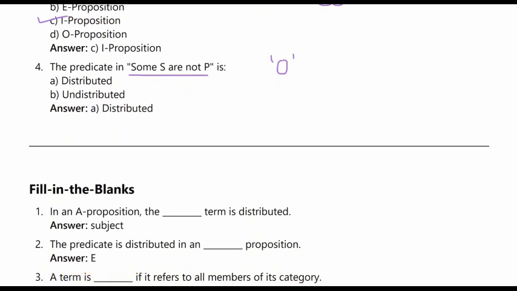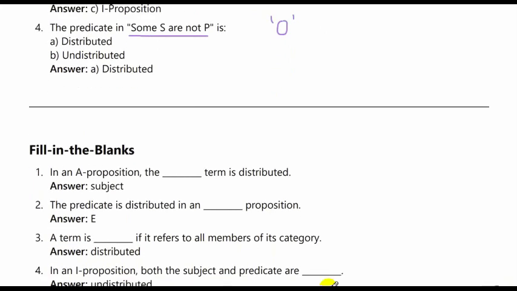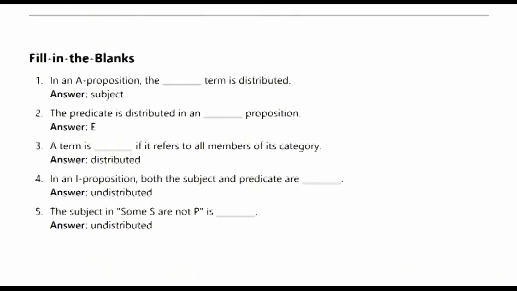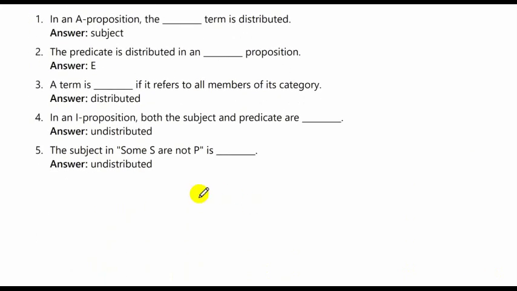In an I proposition, both the subject and the predicate are undistributed. The subject in some S are not P is undistributed. So in this topic, we are just learning what the distribution of terms in A, E, I, O propositions is.